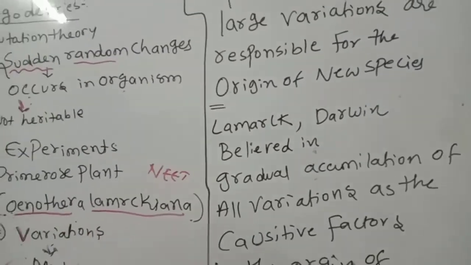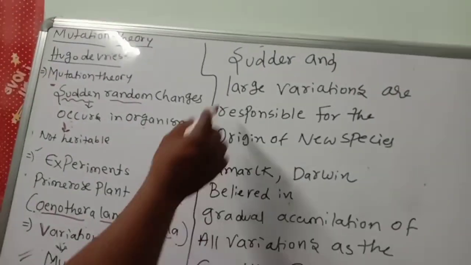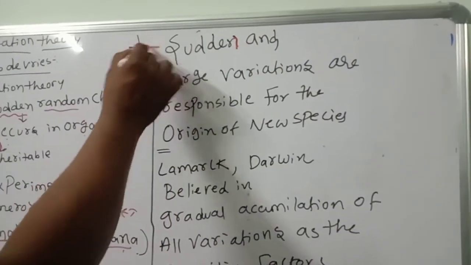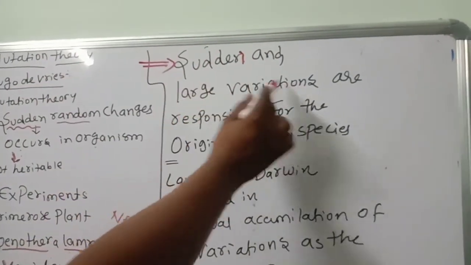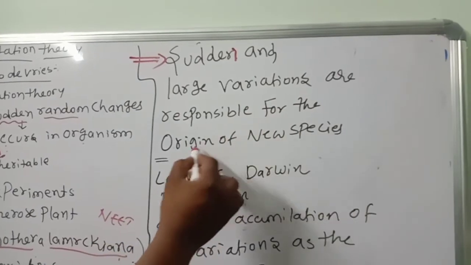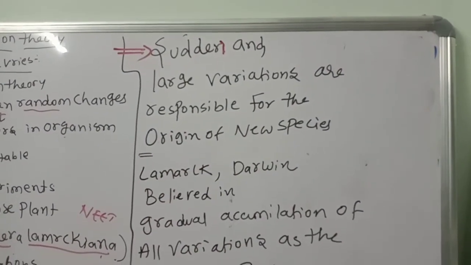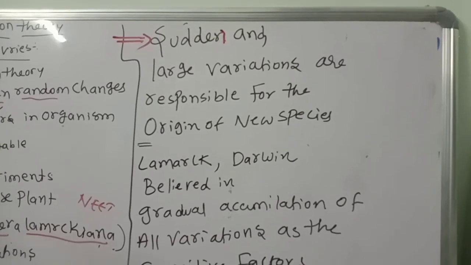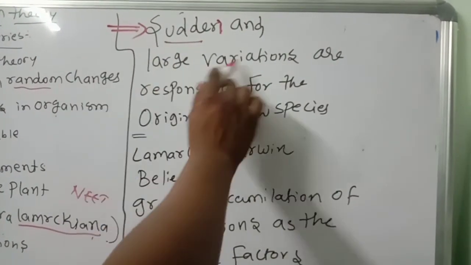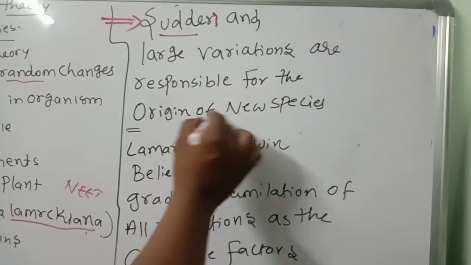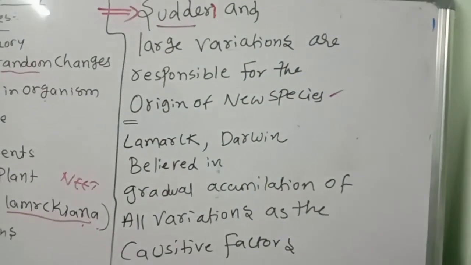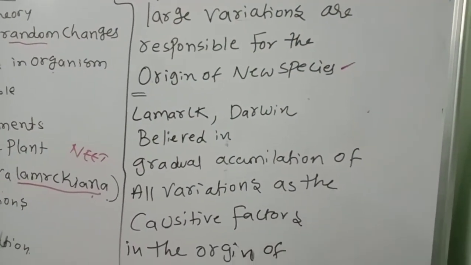Sudden and large variations are responsible for the origin of new species. Suddenly, large variation changes are responsible for the origin of new species, meaning mutations are the main reason.